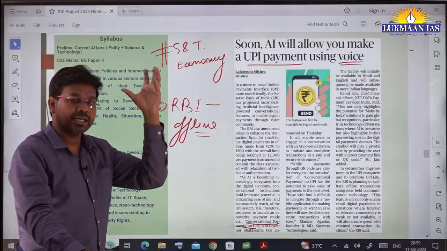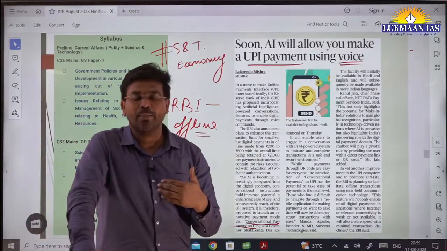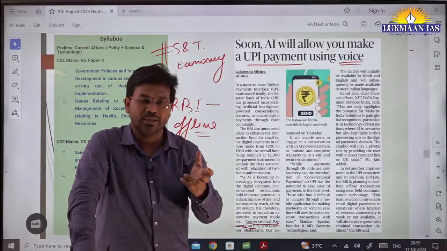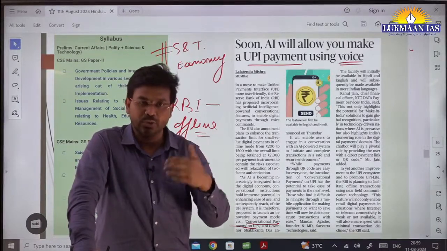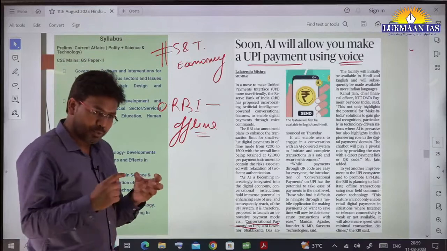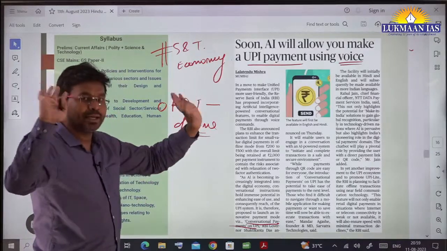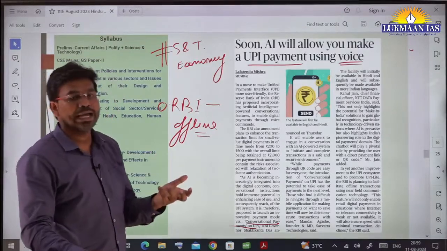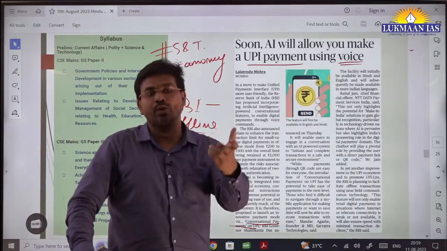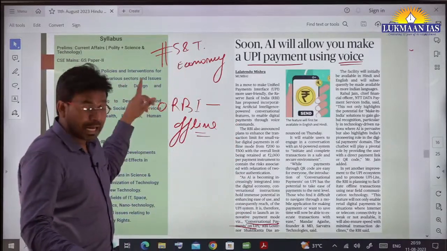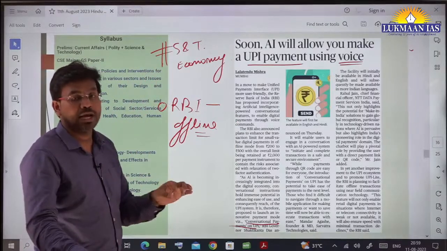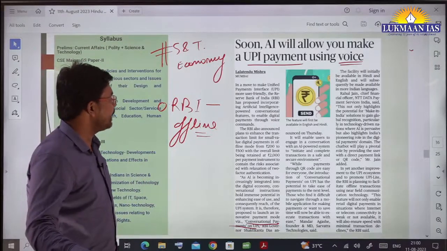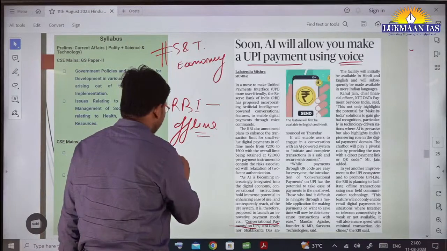But we know that earlier we used to have mobile phones. Let's say you have a mobile phone, I have a mobile phone. If we wanted to transfer some songs from one device to another, we used to enable Bluetooth. That was a near field technology, and no internet connection was required. Only through Bluetooth, we used to transfer some files or some song from one person to another. Similarly, RBI is working towards enabling offline payment through near field technology, which is in short known as NFT. No, not NFT in that sense.